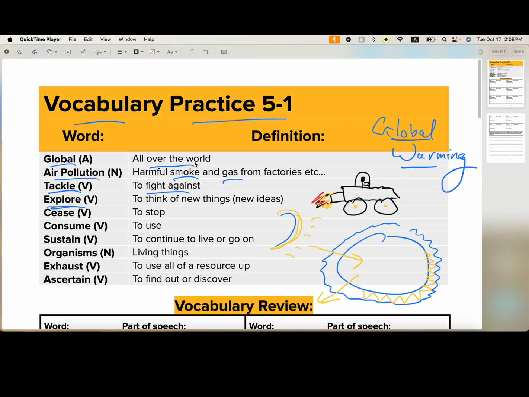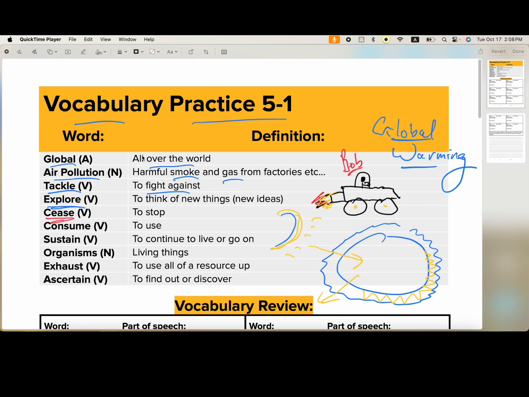We could just completely blow up all of these combustion cars, but we can't do that because that isn't going to really please Bob. His name is Bob. Oh no, I wrote his name in red. Bob inside his monster truck, because he loves his monster truck. You can't just blow up his monster truck. That's so criminal. So we need to do something else. We need to explore some new ideas.